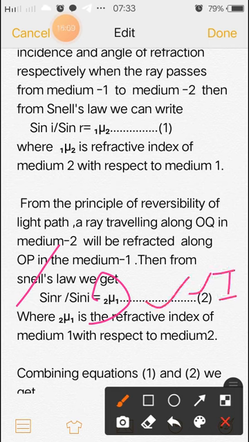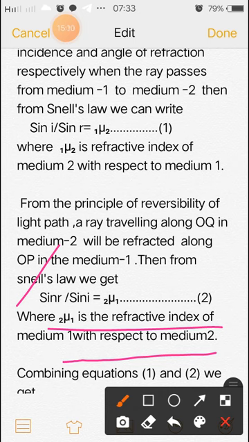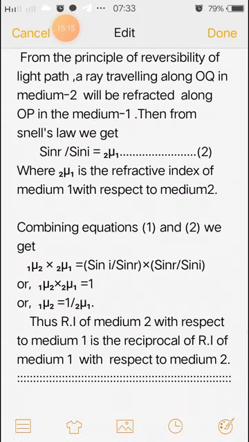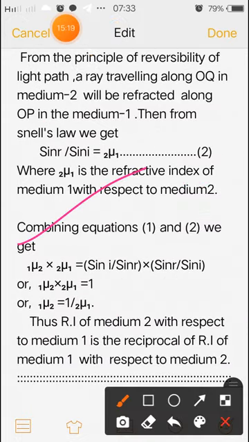Okay, where 2mu1 is the refractive index of medium 1 with respect to medium 2. Now combining equation 1 and 2 we get 1mu2 into 2mu1 is equal to 1, and from this we get 1mu2 is equal to 1 by 2mu1. Okay, so this is the proof.